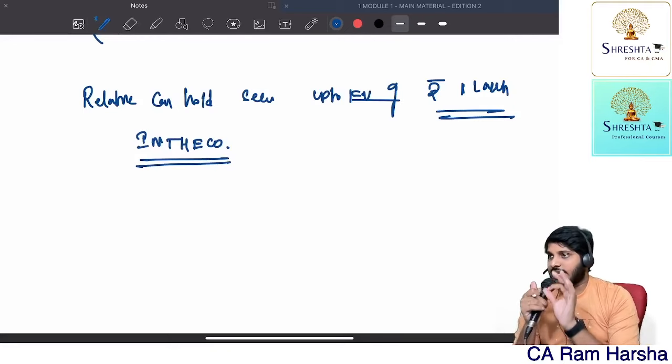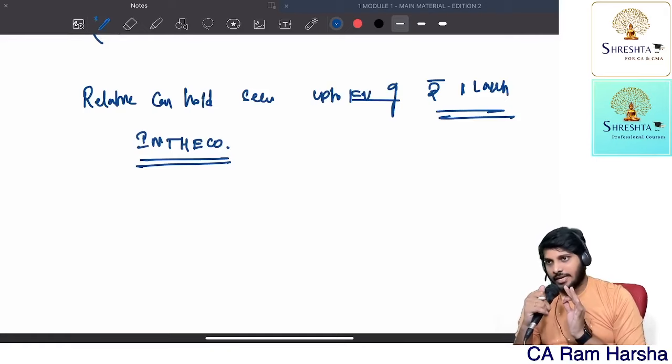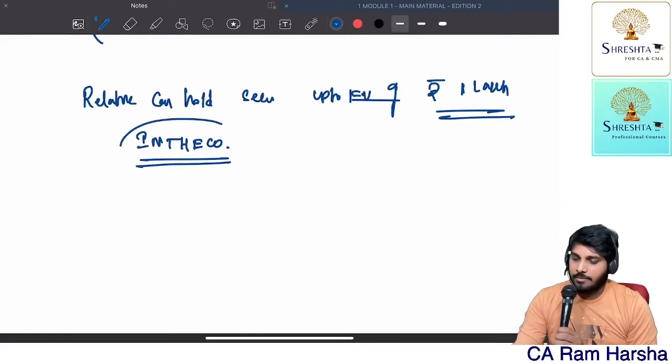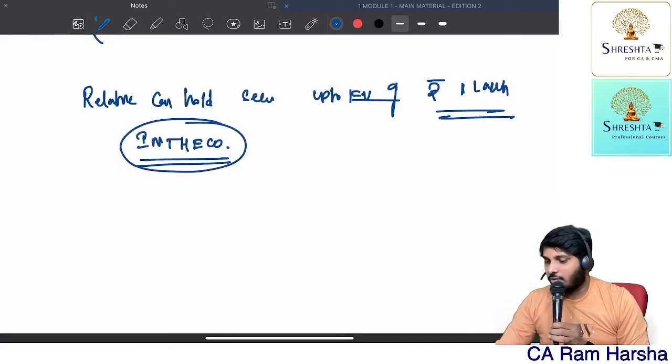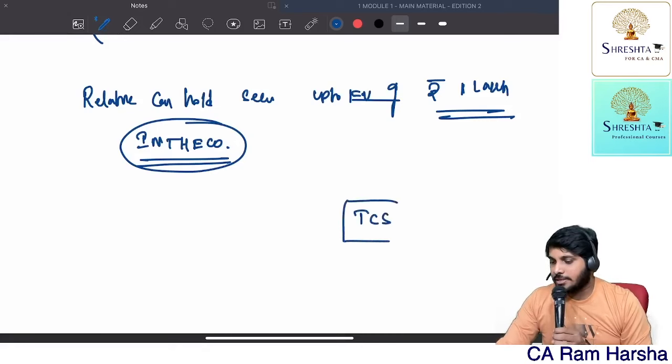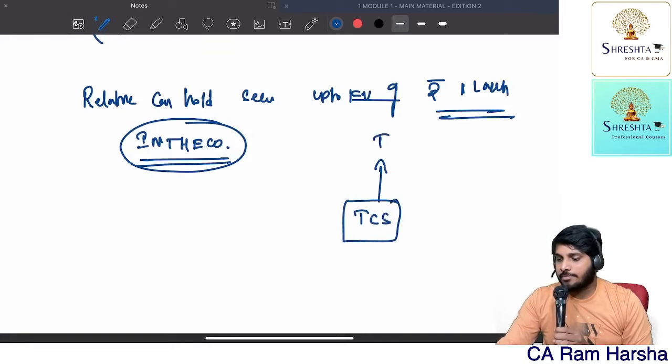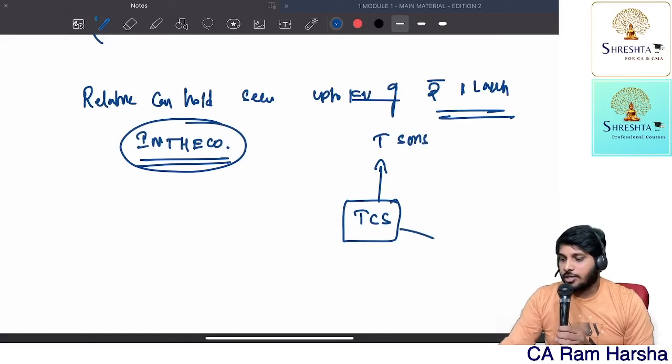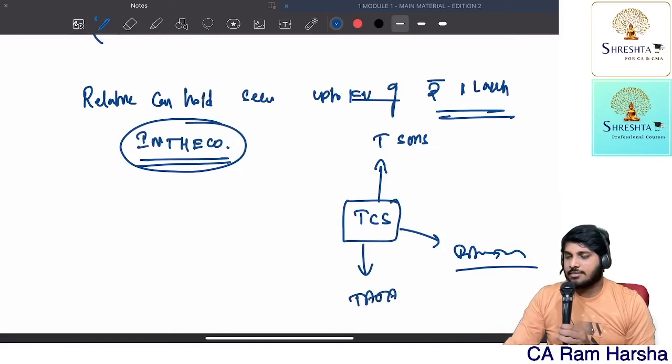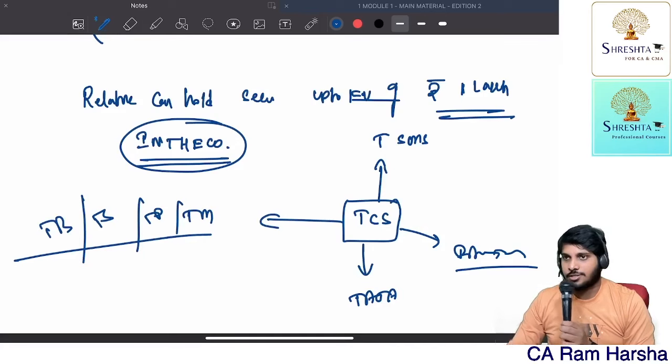The ICAI study material gave clarification on this. Getting the point? In the company means, in our example, what is the company we are looking at? TCS. What is its holding company? Tata Sons. What is its associate company? Some Infotech company. What is its subsidiary company? Some Tata-related company. What are its sister companies? Tata Motors, Tata Power, Tata Steel, Tata Beverages, all this.